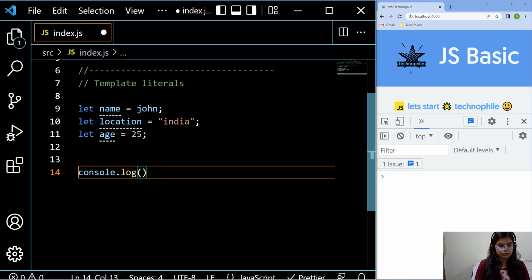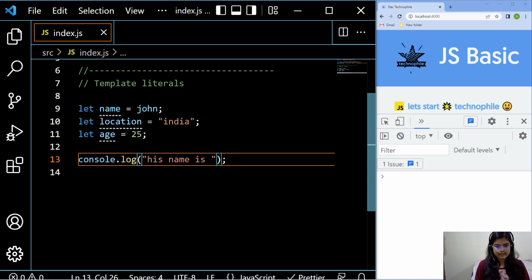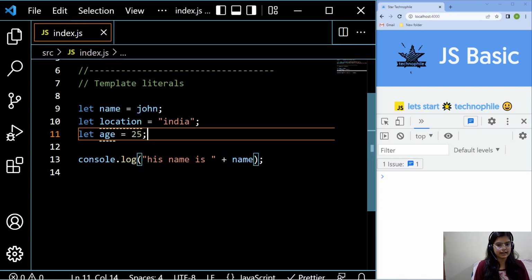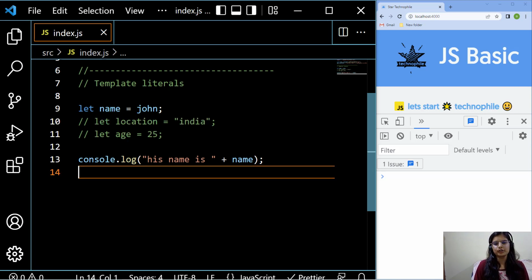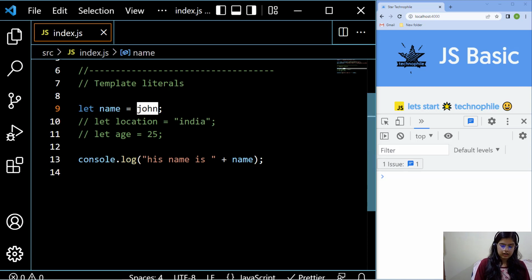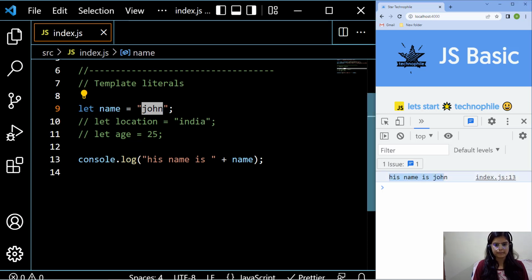I really want to write like that, "his name is", and once I save it, now I really want to give his name. Its name is stored in a name variable, that's why I want to give it like that. I haven't used location and age yet, so I'm going to put this in a comment, and once I save it, you will see the output in the console like that. Here you can see his name is John.